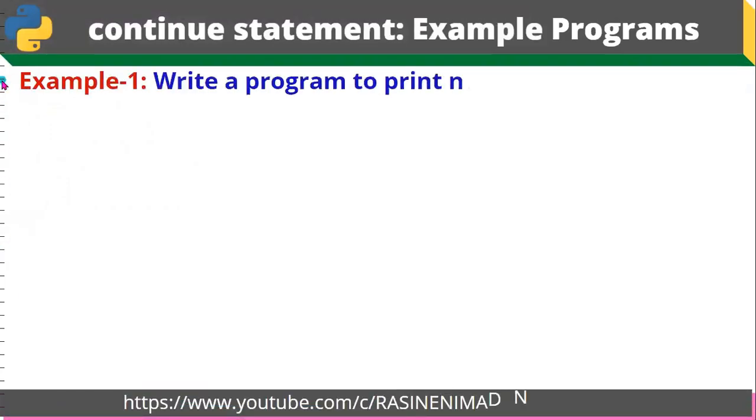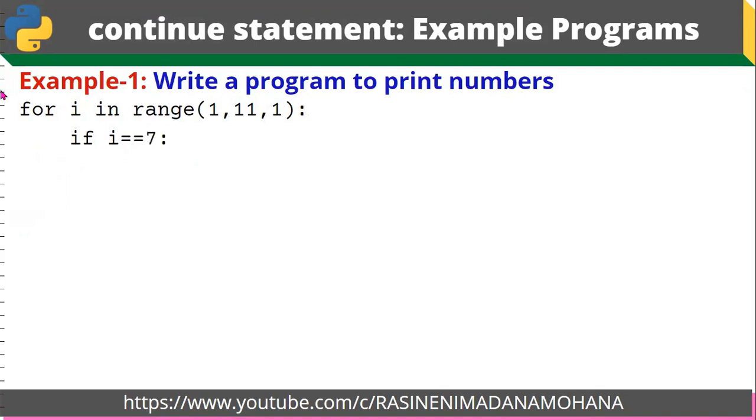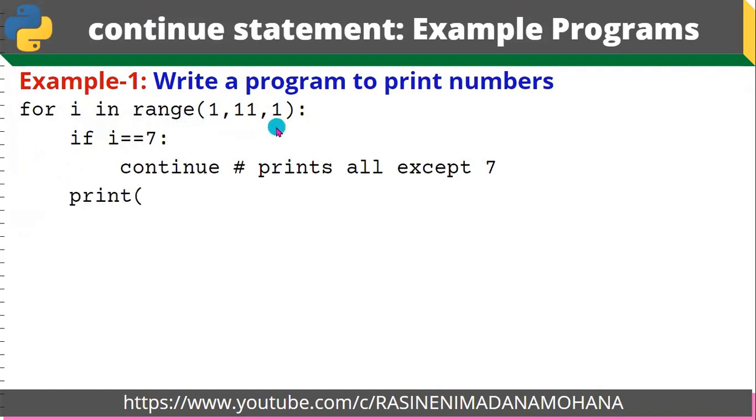Here the first program is to print numbers, using a for loop. Same as our previous break statement example, the same example is taken: for i in range of 1, 11, 1. Here, if i equal to 7, whenever we use the continue statement, what is the output displayed? If i equal to 7, it prints from 1 to 10, except 7. Why? Because the rest of the statements will be executed whenever you use continue. Except for this statement, the other statements will be executed.